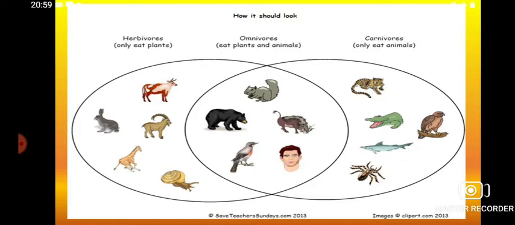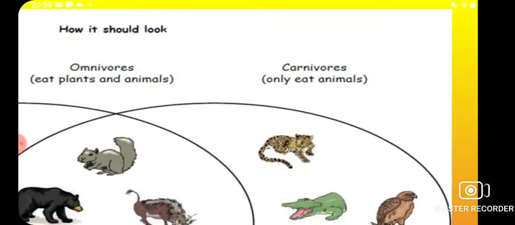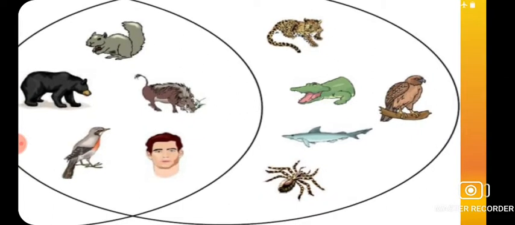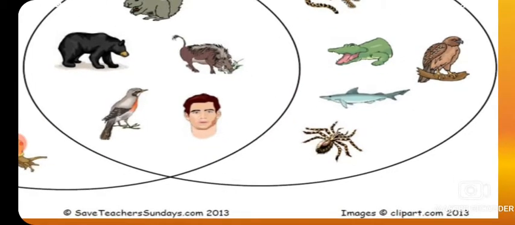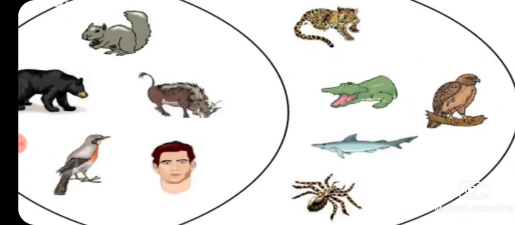Okay, next category we are coming to: carnivorous. Even if you see those organisms, you will be able to identify them very easily. Suppose this is the vulture, this is the crocodile, this is the shark, this is the spider, and this other one is the tiger.